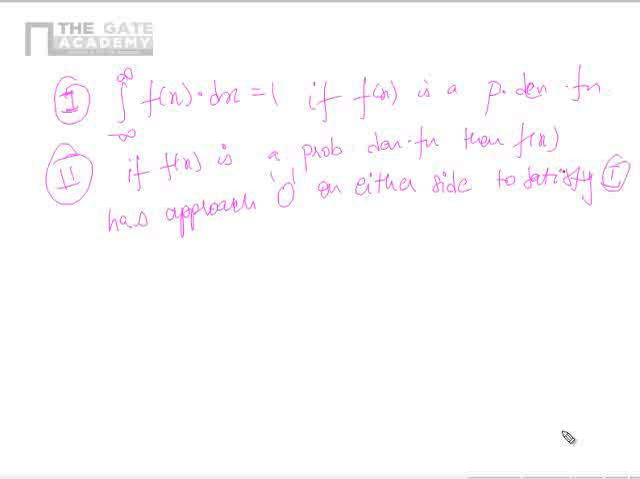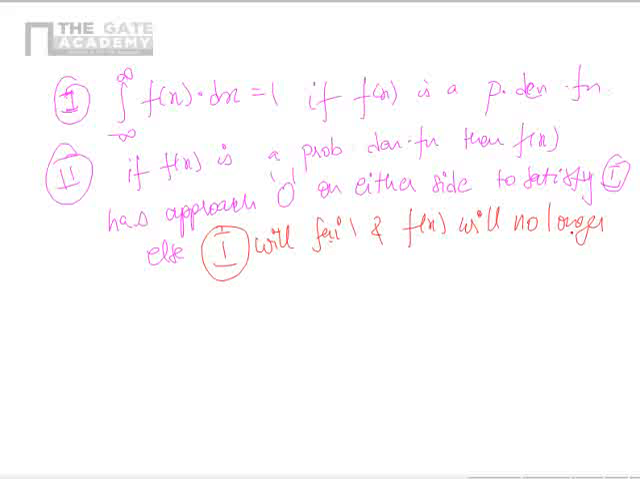1. Else, let me write this in red, 1 will fail. That is, 1 means property 1. 1 will fail and f of x will no longer be a probability density function. Okay, so these two are like the lifeline now. Wherever we go, these 2 points are continuously going to follow us till the end of probability class from here. So please remember this. Clear?